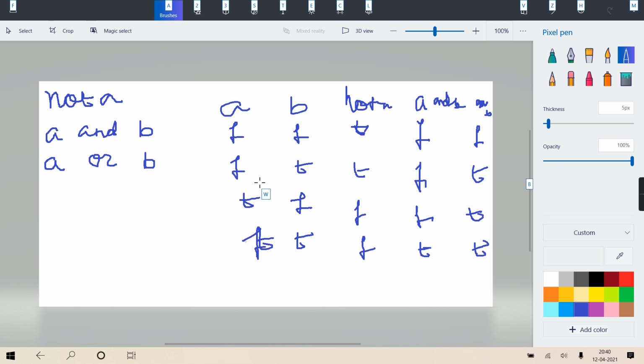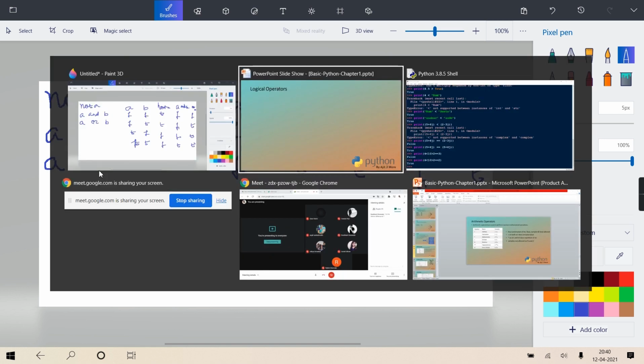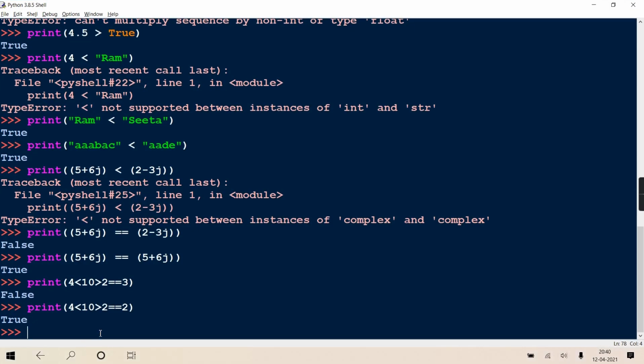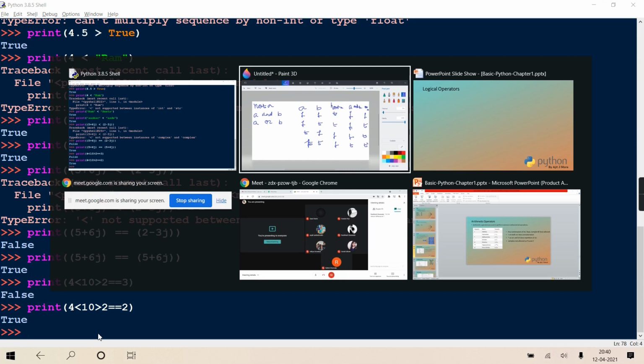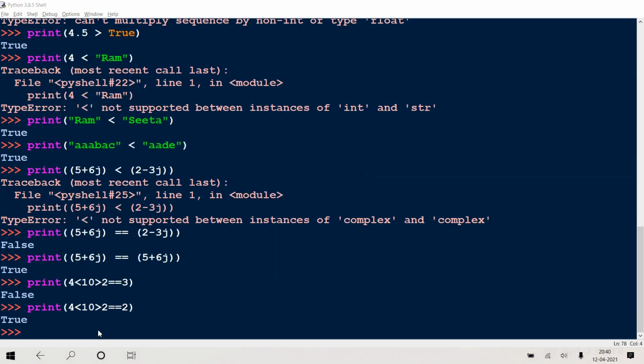And about the precedence and associativity, always remember associativity is left to right only, but precedence is, highest precedence is to not. Not is having more precedence. Then and, then or, remember. Not is having the highest precedence. Then and, then or. Okay? I hope it is clear. Only one point I have to tell you about this, but before that we'll go through the table.